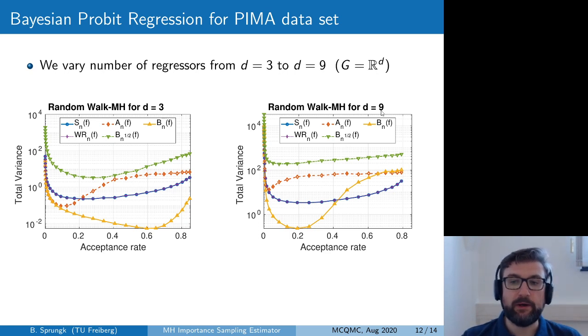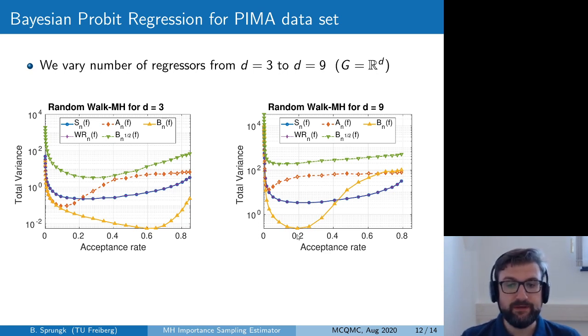But if we take a look now at the higher dimensional problem, so d equals 9, we observe that our simple Metropolis-Hastings importance sampling estimator unfortunately could not outperform the classical path average, since even with the optimal tuning, the minimal variance was significantly higher than the minimal variance obtained by the optimally tuned Metropolis-Hastings path average estimator.